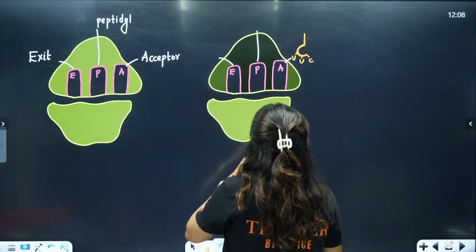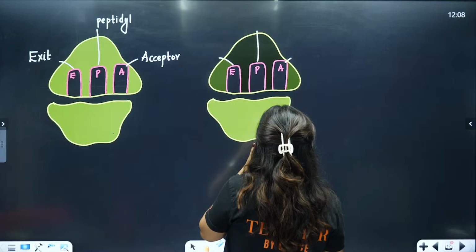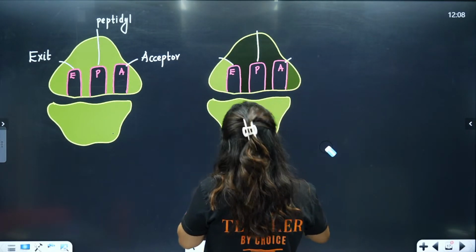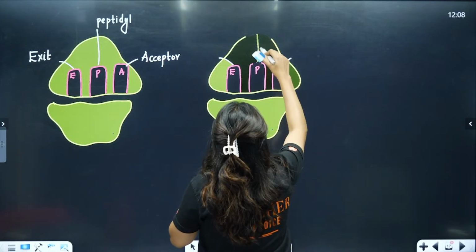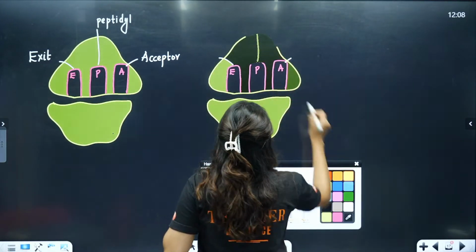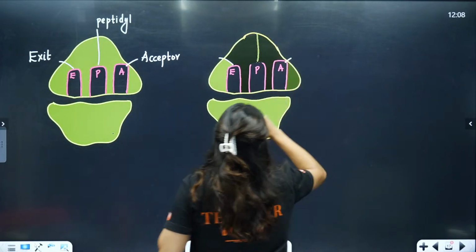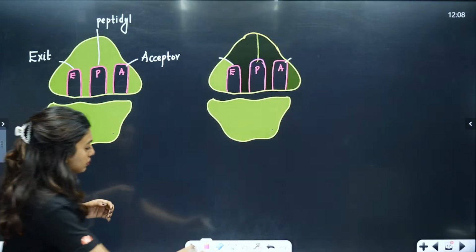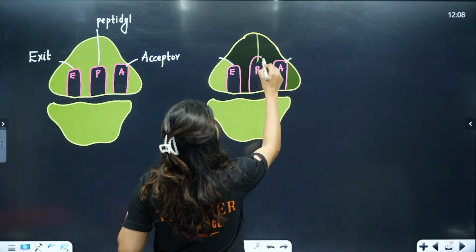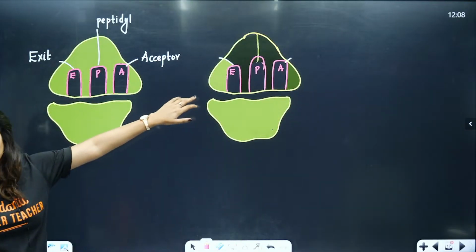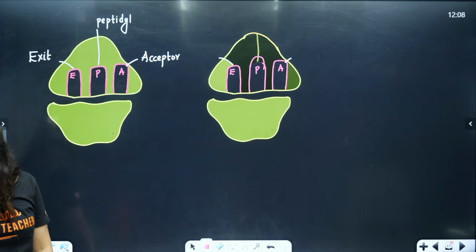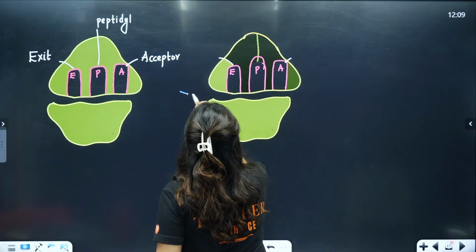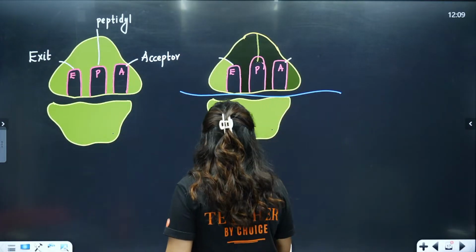The P site is where the peptide formation, that means the entire polypeptide formation, is going to happen. So here, first, on the P site, let's say we are going to attach one tRNA carrying an amino acid. So here we will have our mRNA.